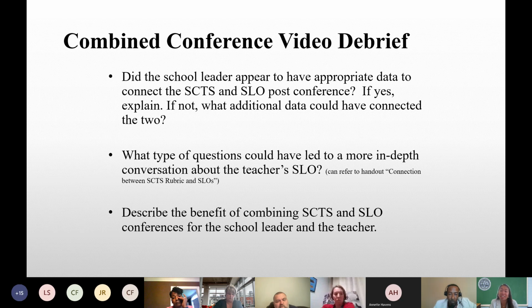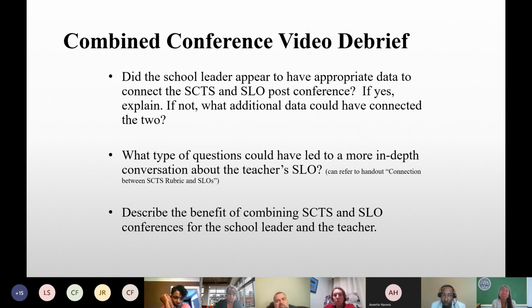You can tell the trust had been established between evaluator and teacher. Absolutely, Joy. That is something that we want. You're not just going to meet that teacher on the day of your pre-conference. You have to have established trust. If you are the SLO approver, of course, you're also getting to know the teacher before those official conferences. So definitely trust is something that needs to be established, whether it's a 4.0 evaluator or the SLO approver. In this case, you are watching somebody that's functioning as both the SLO approver and evaluator for SCTS 4.0.